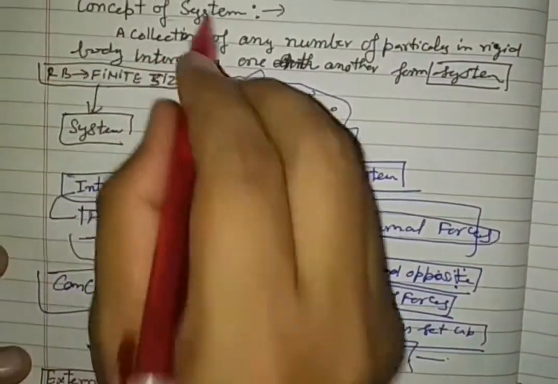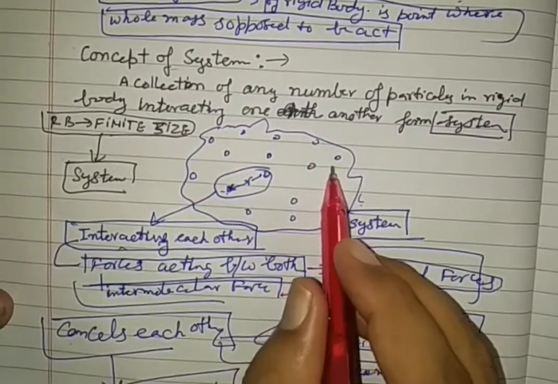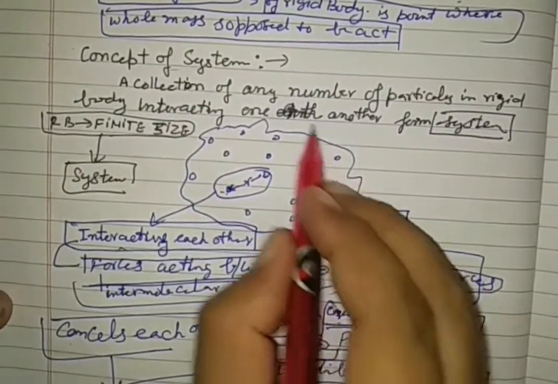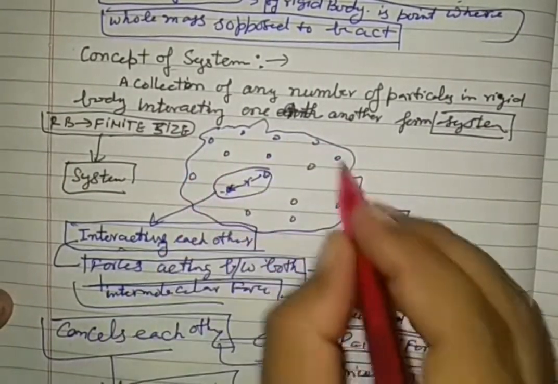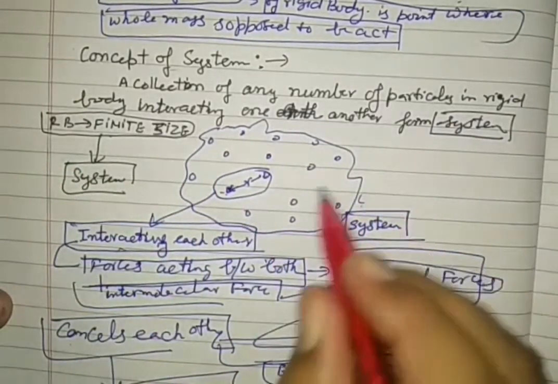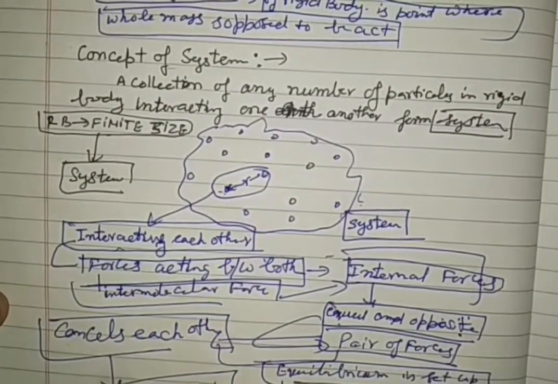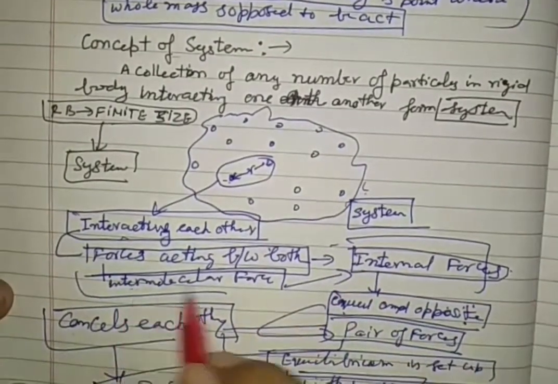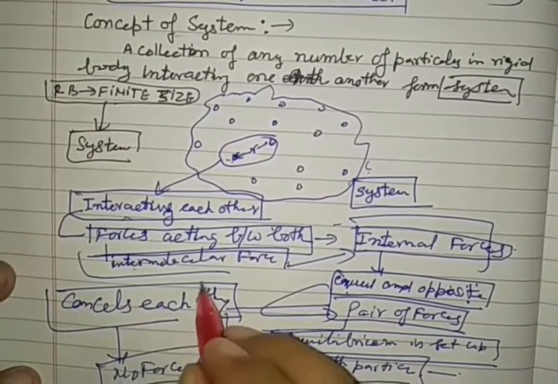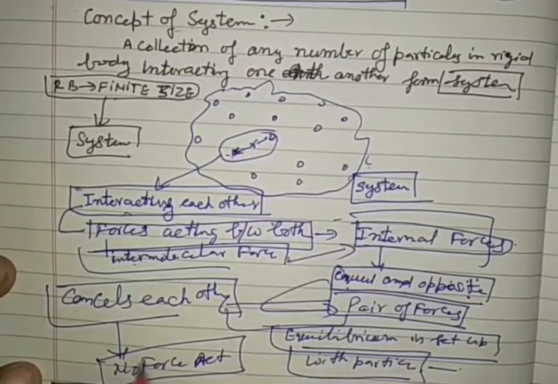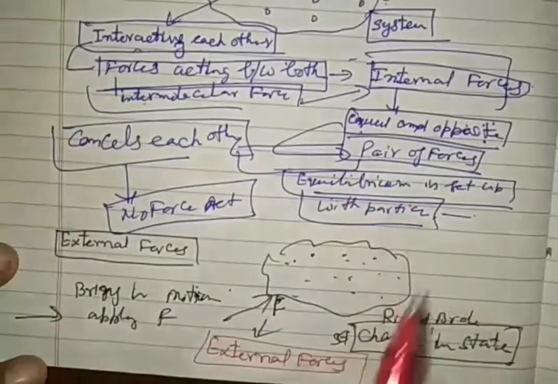Now the concept of a system. Since a rigid body is made up of particles, each particle has a definite size and the whole assembly has a definite size. These are interacting with each other, so this is called a finite system. Interacting with each other means forces act between them. These forces are called intermolecular forces or internal forces. These internal forces cancel out in bulk or between any two particles. That is why no resultant force acts, and that is why the whole body lies in equilibrium.